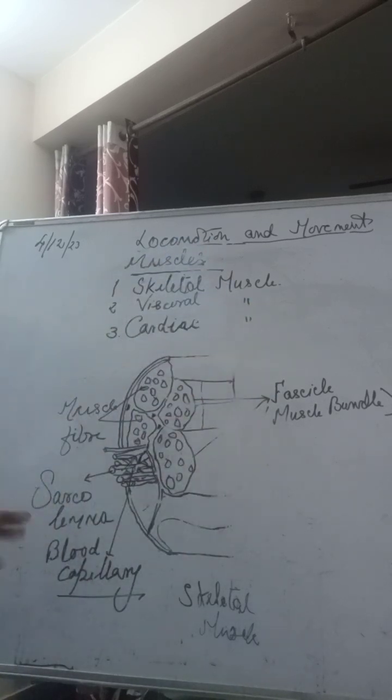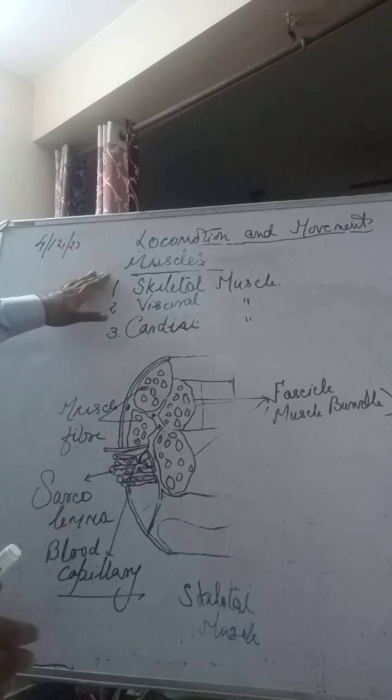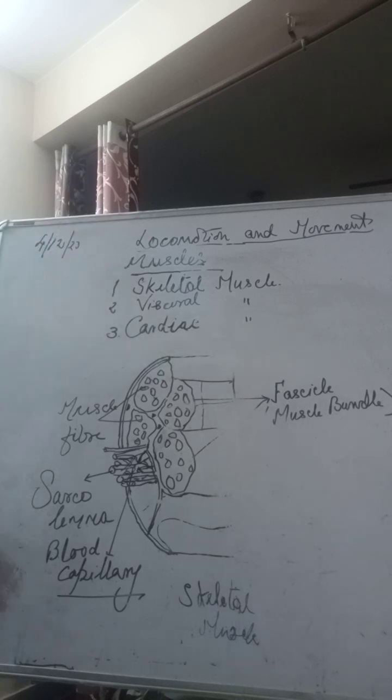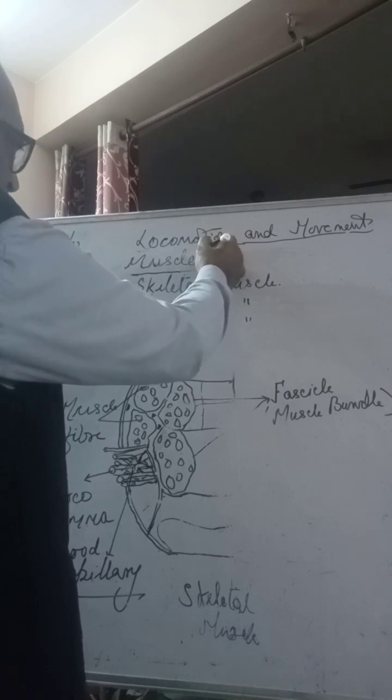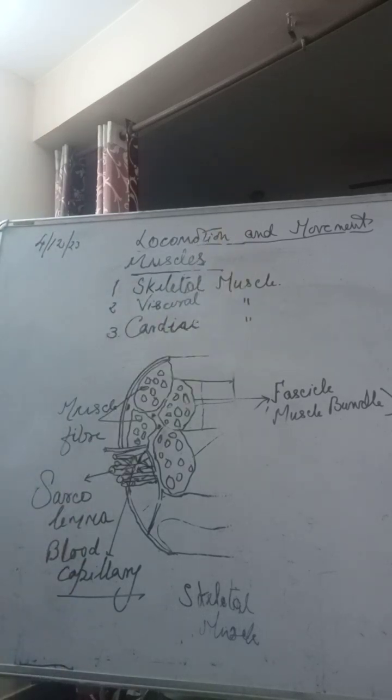Okay, let us concentrate on humans, how movements are taking place. Then muscles come to mind first of all. Muscles are so important. Without muscles, are movements possible? No, because the contraction and relaxation of muscles only enable us to move, enable the different body parts to move. So these are the muscles which are attached to the bones, but their contraction and relaxation only are responsible for various kinds of movements, externally and internally as well.